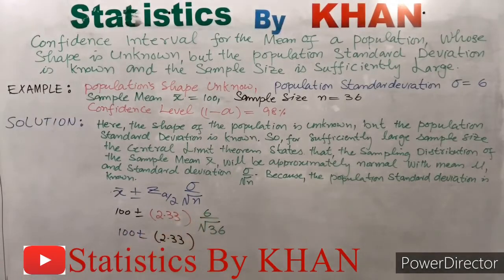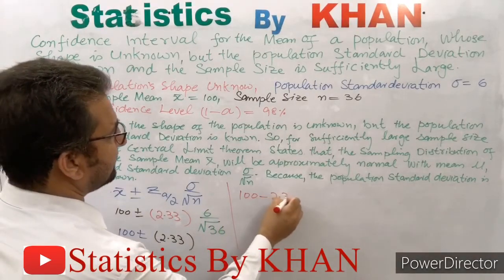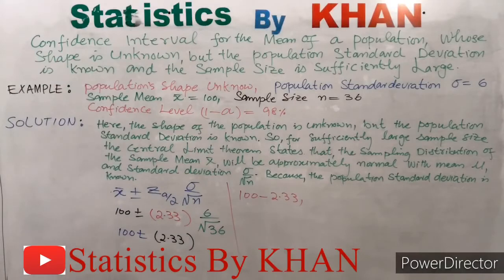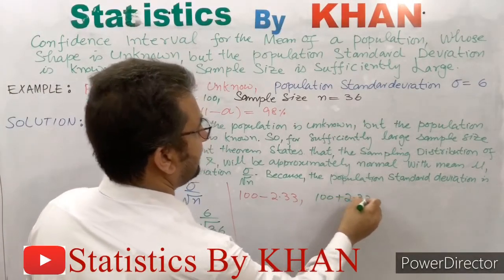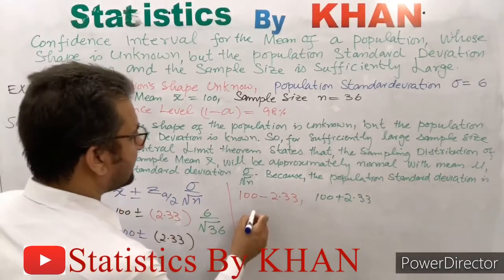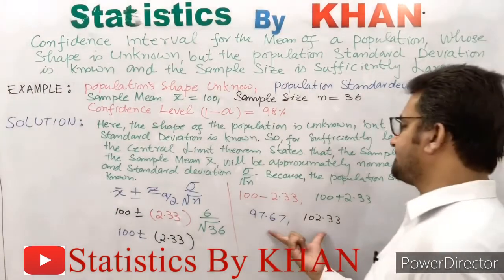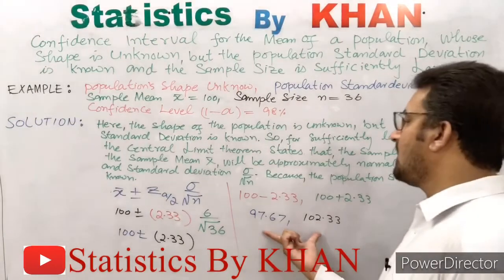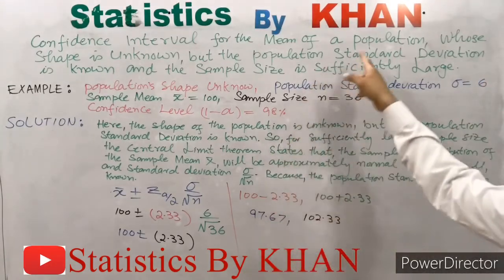So now in the final step, what we will do, we will subtract 2.33 from 100 first. It means 100 minus 2.33. This will give us the lower limit of the interval and we will add 2.33 in 100. So this will give us 100 plus 2.33. If we solve this, this will give us 97.67 and this will give us 102.33. So these are the two limits of the interval. Now these are the two limits of the interval and this is the interval about which we are 98% confident that it will contain the mean of the population.